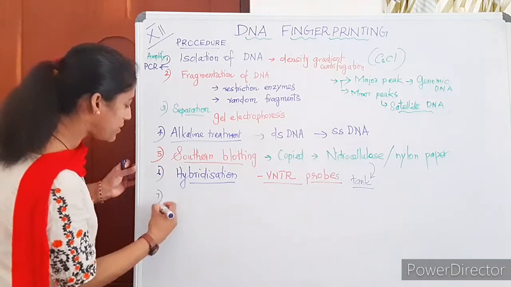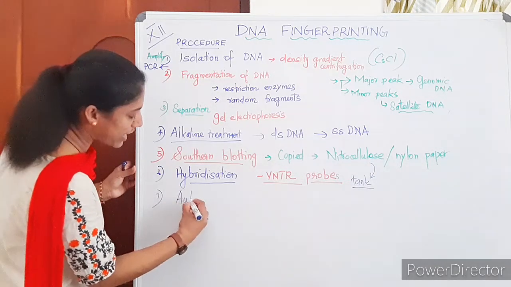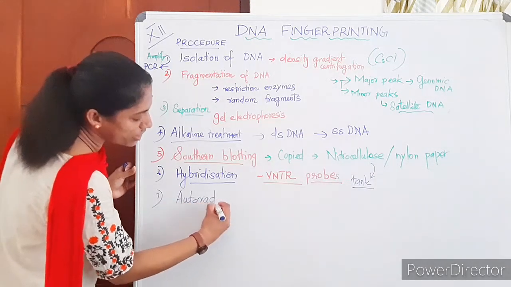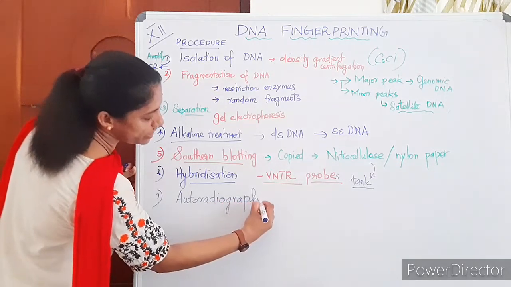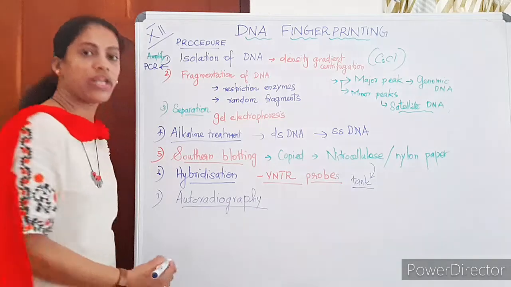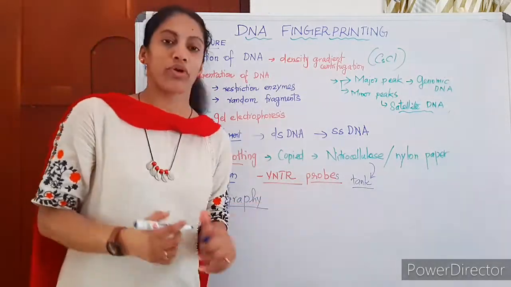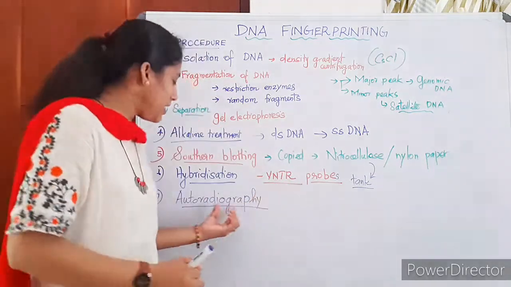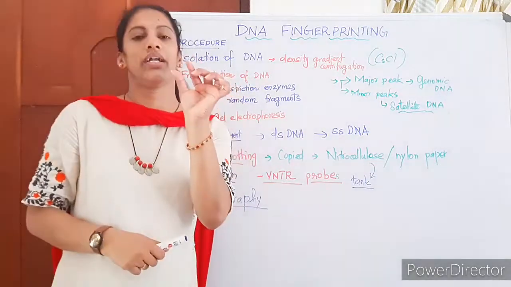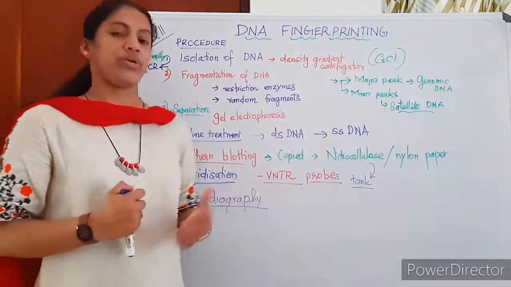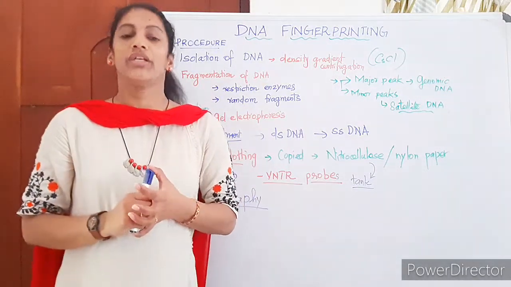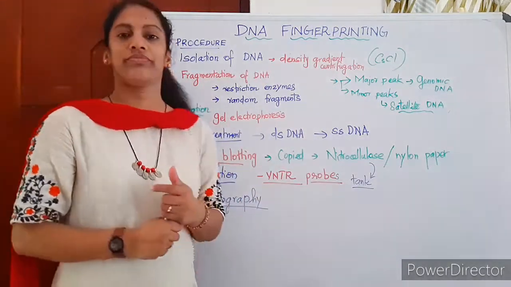The last step is, in order to visualize the bands, we should do autoradiography. Since VNTR probes are radioactively labeled, the bands can be seen as darkened, illuminated bands in autoradiography. So that is the last step of the